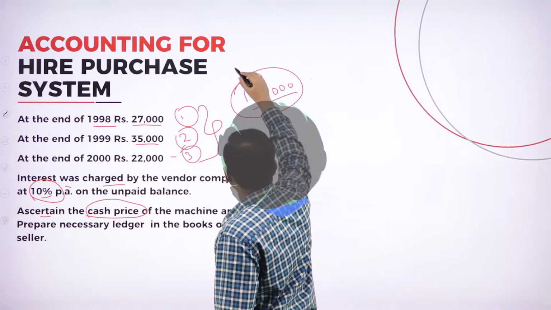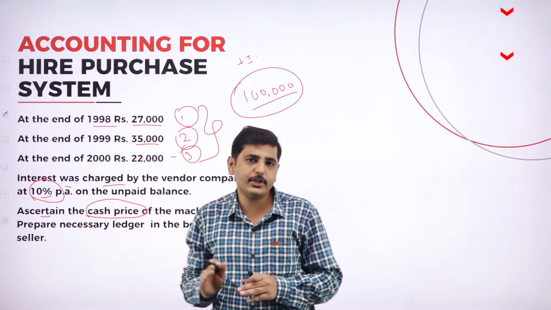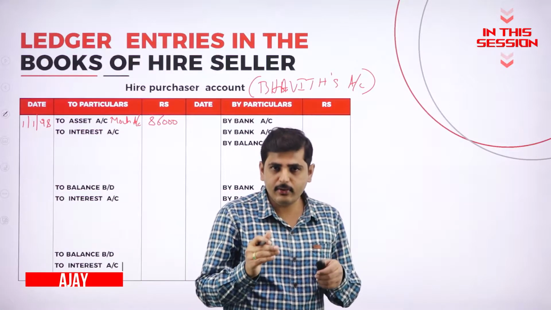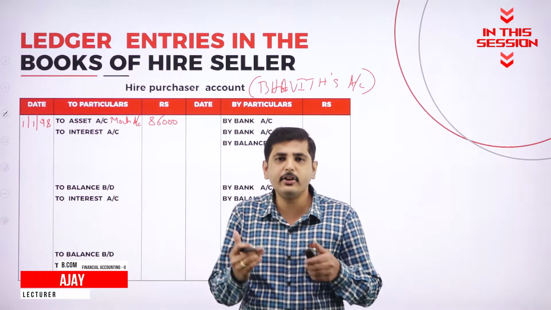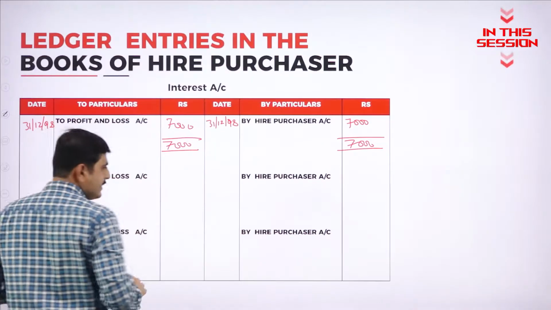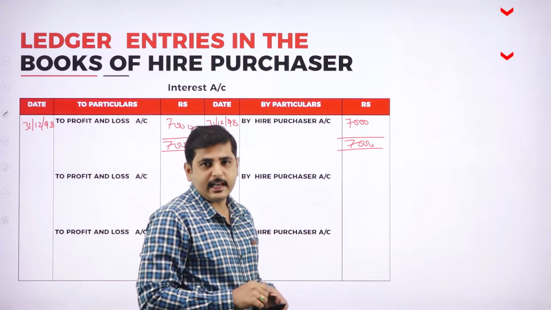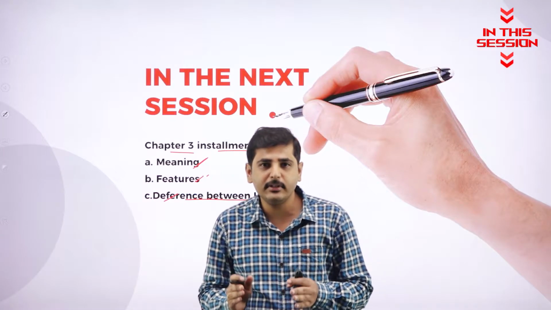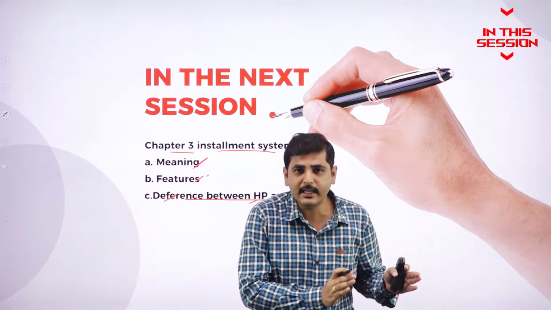So this amount is inclusive of interest. So we have to bifurcate what is the actual principal amount when we are going to purchase the asset, and on the same day we have to make the down payment. What is the secondary interest we have paid? We have paid 5,000 rupees as the secondary interest. So in the hire purchase system, the ownership of the goods will not transfer immediately.